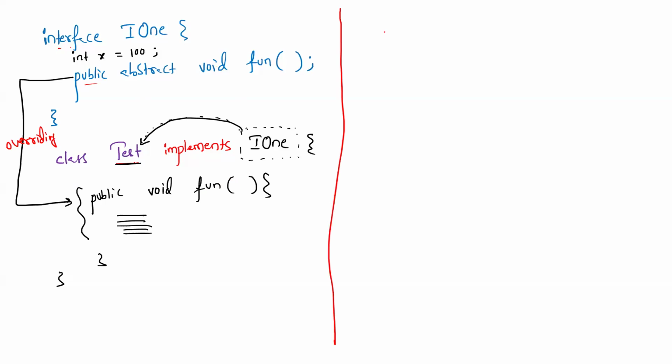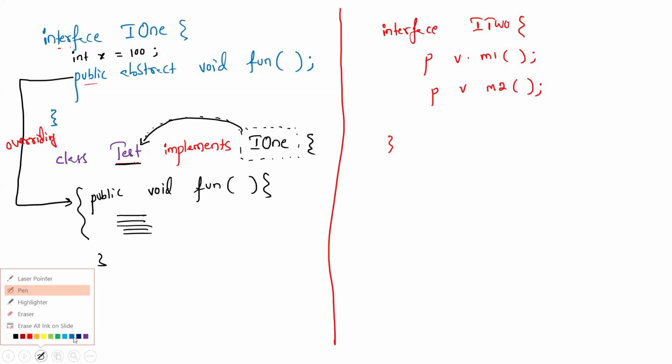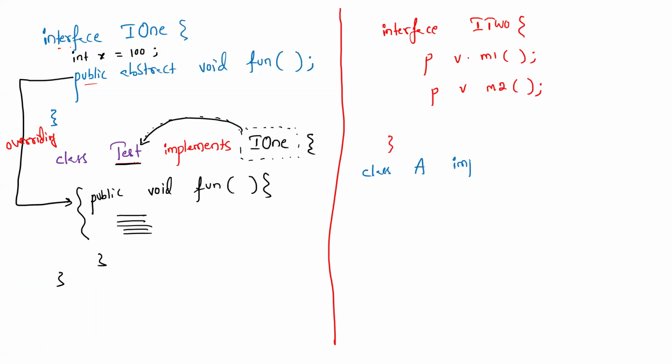Next example, there is one more interface. How to create the object for the Test class and how to execute this body, we already know. Then I2 is one interface. Inside this interface, I have two methods, public void m1 and public void m2. Then which entity has to implement these methods? The implemented class. So I'll take this class as class A. What's the syntax? implements, then the interface name I2.